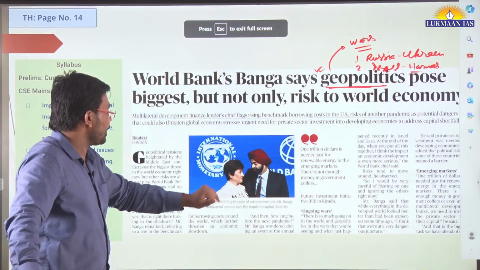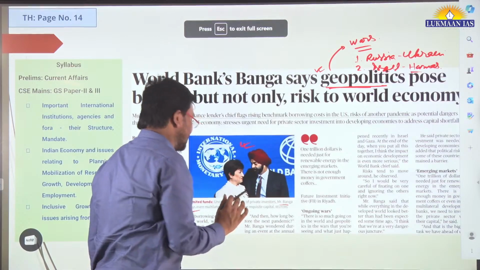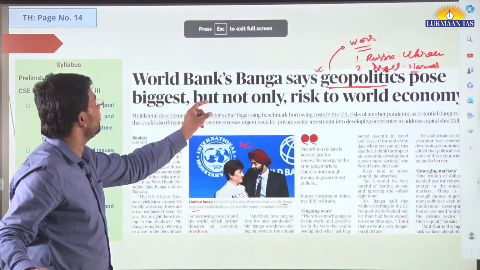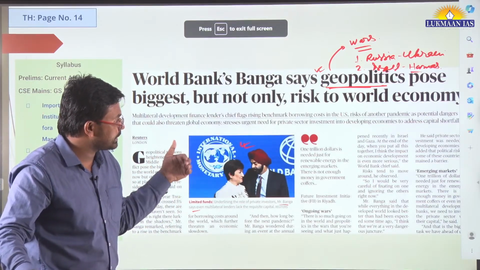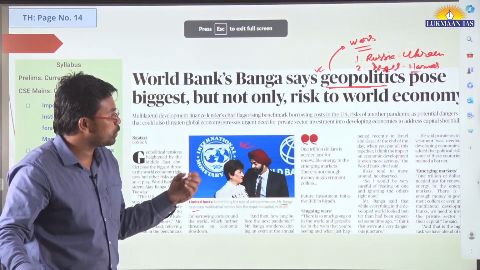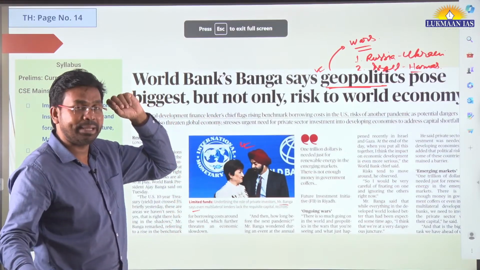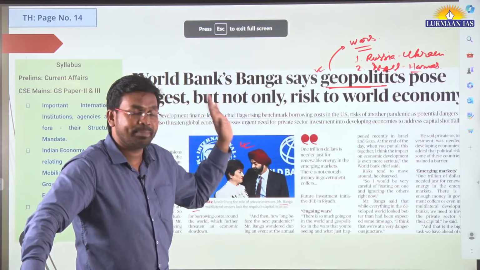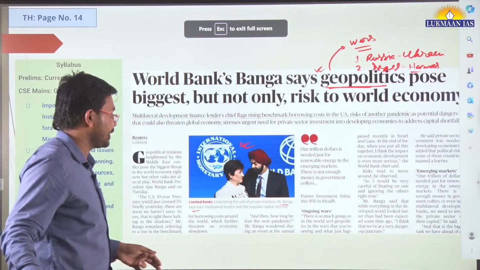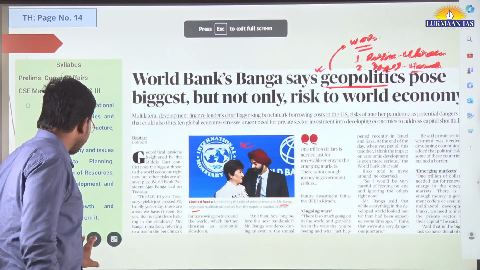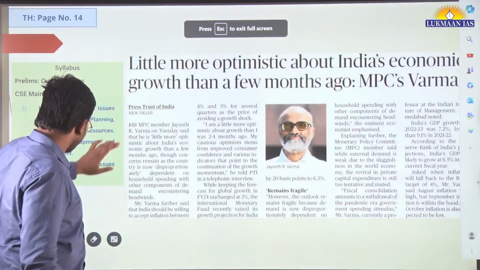Mr. Banga, the chief of the World Bank, has recently said that the world economy may go under turmoil. It may face problems because of the geopolitical tension that is there. There are many places in the world where geopolitical tensions exist. For example, in the South China Sea also, there is geopolitical tension. So you can go through this topic in your free time. It's just a kind of update on this topic.